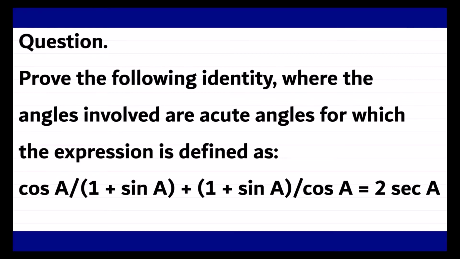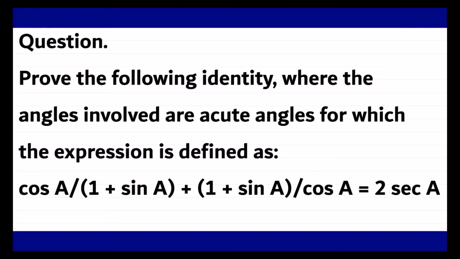And one thing we need to keep in mind is that the given angle is an acute angle. So guys, we very well know that an acute angle is the angle which is less than 90 degrees. So keeping these things in mind, let us move ahead and try to prove or justify the given equation.